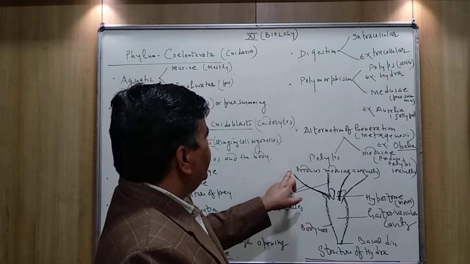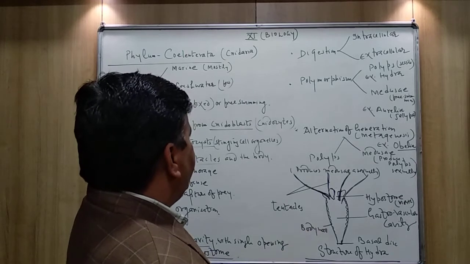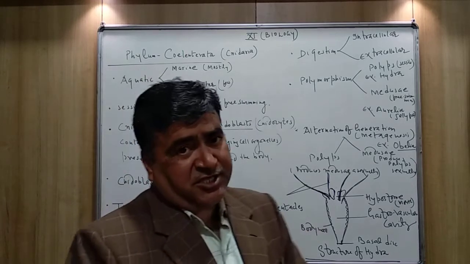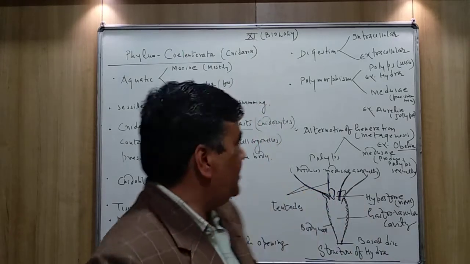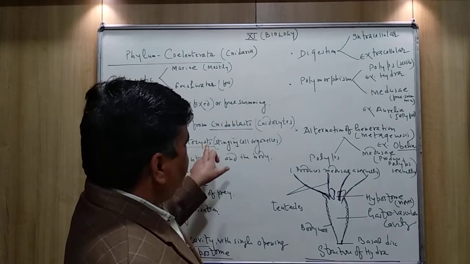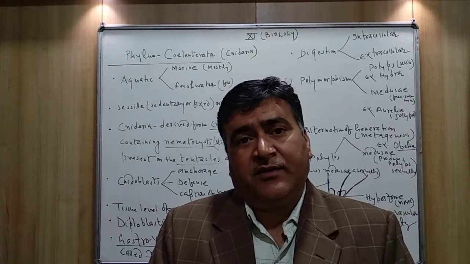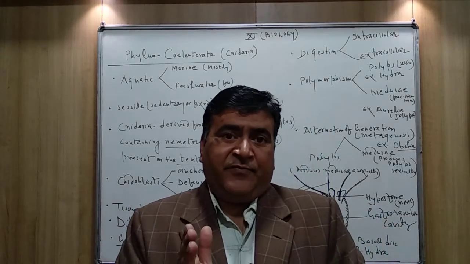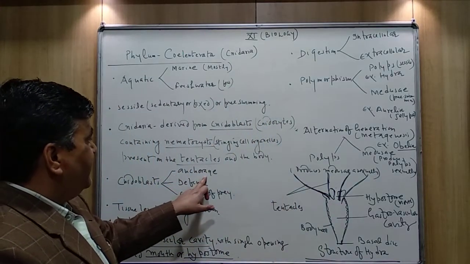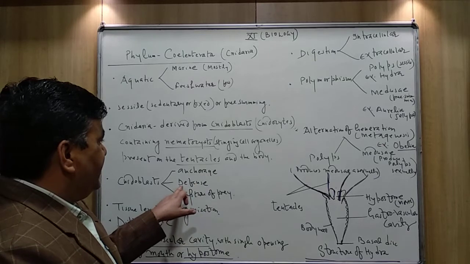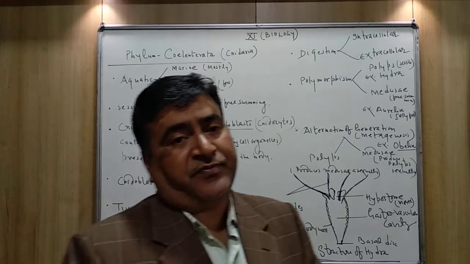They are made up of so many cnidocytes, and in each cnidocyte a capsule-like structure, a cell organelle called nematocyst, is present, and that nematocyst is filled with poison. As you know, the function of the tentacles is that they are helpful for anchorage. It is adhesive in nature. It helps in defense as well as offense, and to capture the prey also.